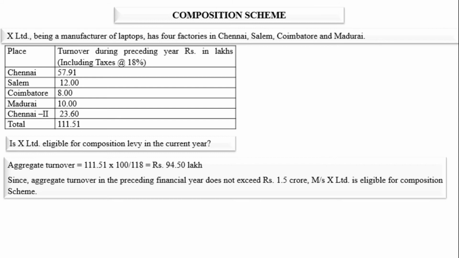तो बहुत ही इजी है कि वो कंपोजिशन स्कीम में एलिजिबल है कि नहीं है. तो आपको जस्ट टर्नओवर डिसाइड करना है. If turnover of a particular company or body corporate is less than 1.5 crore, then a person can go for a composition scheme in the current year.